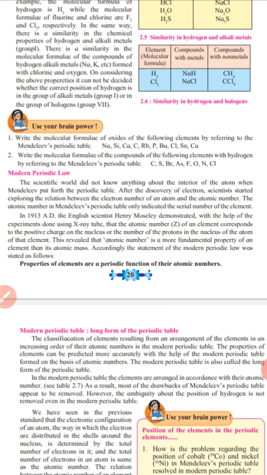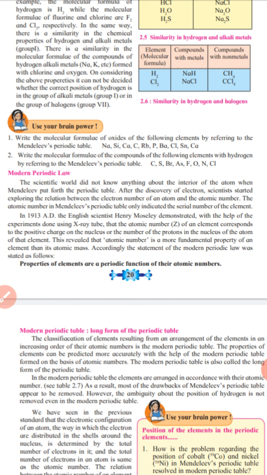After the experiment by Henry Moseley using an X-ray tube, this revealed that the atomic number is a more fundamental property of an element than its atomic mass.